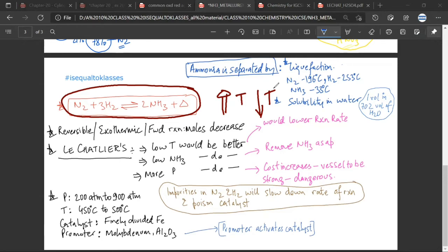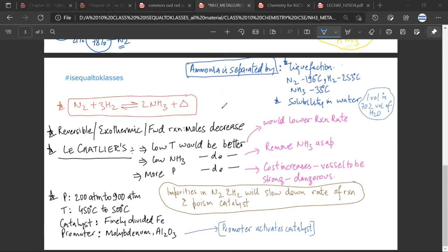Now it can only decrease the temperature if it goes in the backward direction. Is it making sense? Yes, sir. Because if you are increasing the temperature, the reaction will try to decrease the temperature. Now the reaction can decrease the temperature only if it goes in the backward direction. Is it making sense? Yes, sir. Because the backward direction is endothermic. It will be using heat. Is it making sense? Yes, sir.